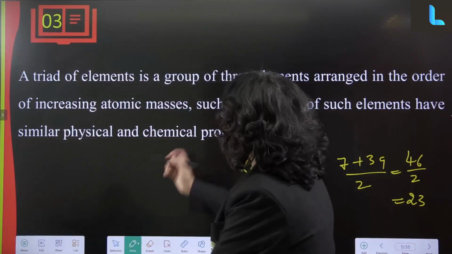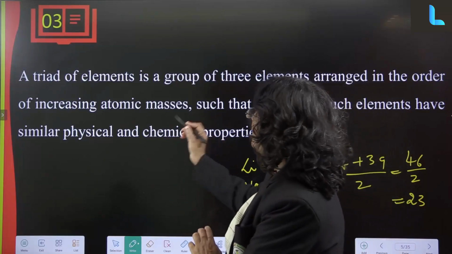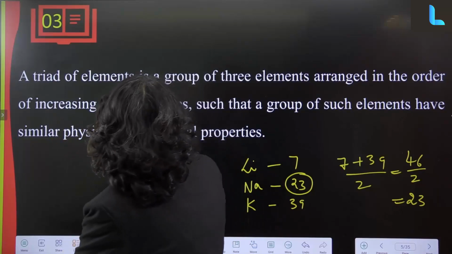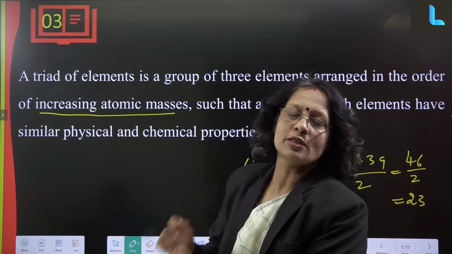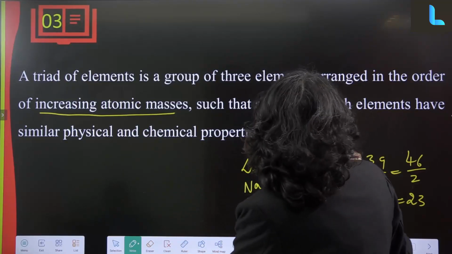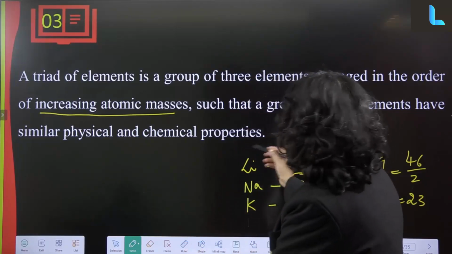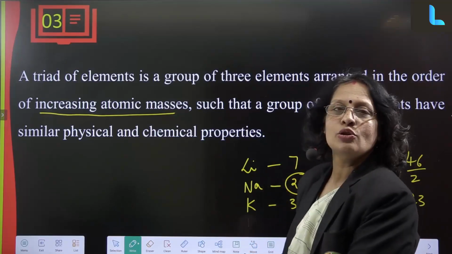Okay, so a triad of elements is a group of three elements arranged in the order of increasing atomic masses. You should remember very carefully, all the periodic tables before the modern periodic table were arranged in increasing order of atomic masses, such that a group of elements will have similar physical and chemical properties. These elements are also in group 1 in the modern periodic table, correct?